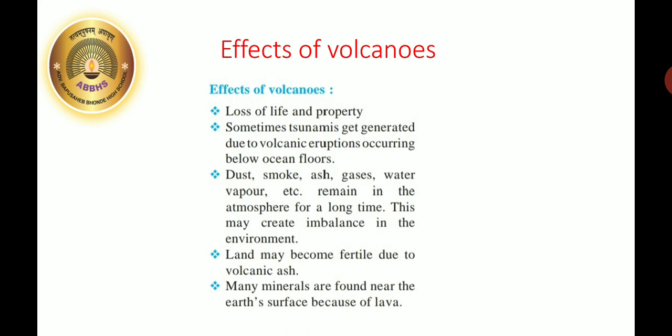Dust, smoke, ash, gases, water vapor remain in the atmosphere for a long time, and this may create imbalance in the environment. There are some good effects also, that is, the land becomes fertile due to the volcanic ash. As the lava comes out from the mantle, there are many minerals coming out along with the lava, and these minerals are found on the surface of the earth after the lava cools down.